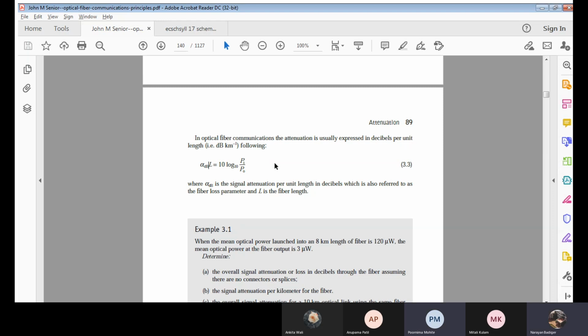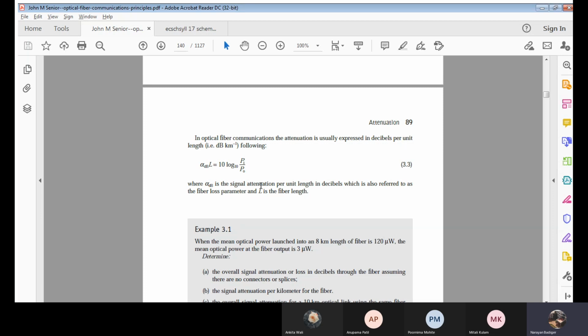dB by L, sir. Should be alpha dB by L, right? I think there is a mistake over here. Correct? As they have mentioned its unit, decibels per kilometer, it should be alpha dB by L. And this alpha dB is nothing but the signal attenuation per unit length. Again, he is mentioning here per unit length, divided by L.